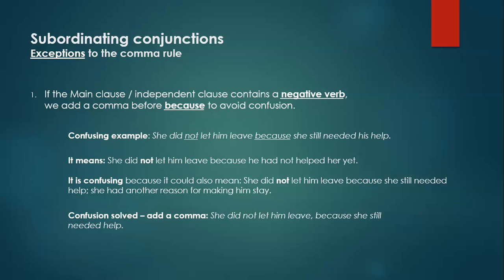It is confusing because it could also mean she did not let him leave because she still needed help. She also had another reason for making him stay, or she had another reason for making him stay. Confusion solved, add a comma. She did not let him leave, because she still needed help.